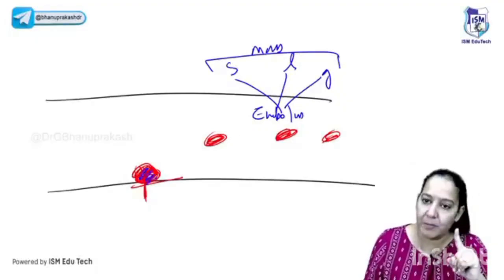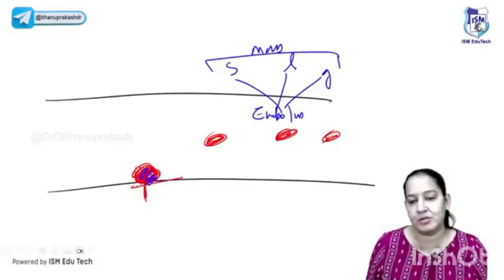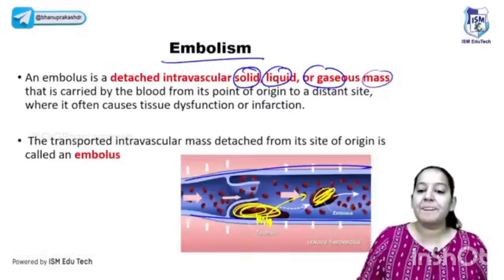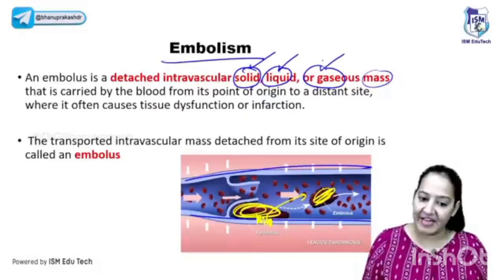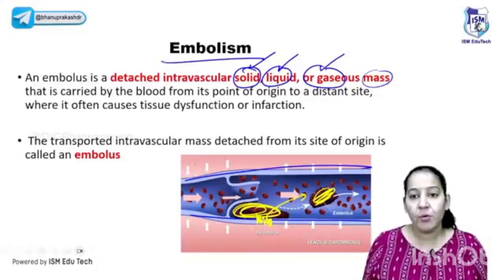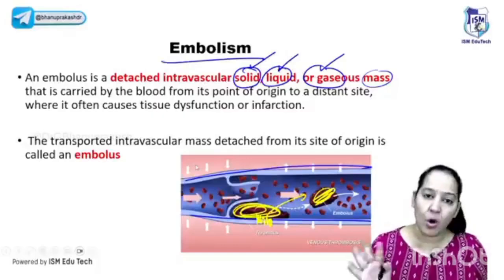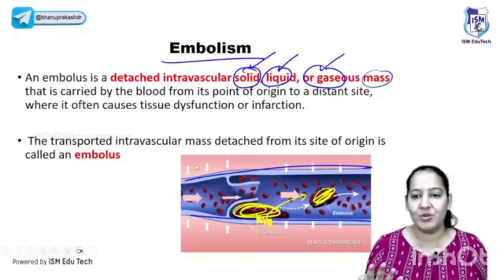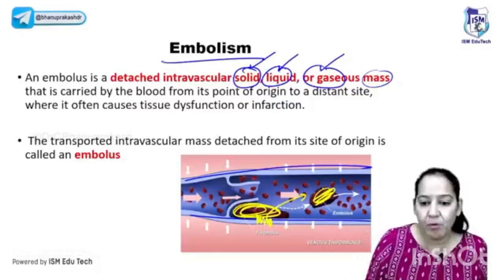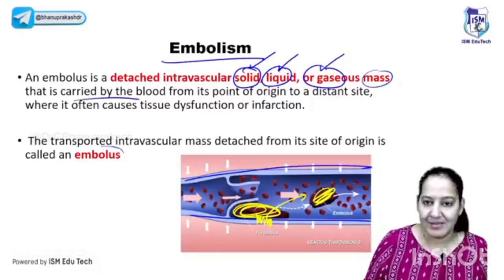One of the emboli is made up of thrombus. It is one of the types, thromboembolus. But there can be other types also. The thromboembolus one is the solid one, but there can be liquid and gaseous also. You got it? So what is embolism? It can be solid, it can be liquid, it can be gaseous mass. Say yes. So it can be any mass moving freely in the blood. Yes, when the thrombus migrates, Mohit, it is one of the emboli. Embolus is not always thrombus originated. It can be some other origin also. It is one of the examples I had given you. So it is not the definition. The definition is solid, liquid or gaseous mass moving freely, carried to other organs. It is known as embolus.